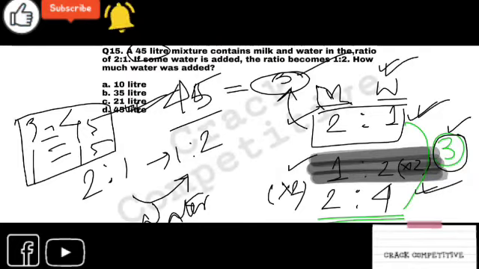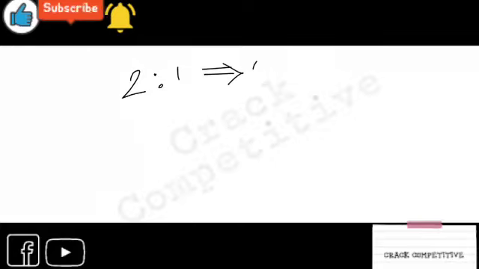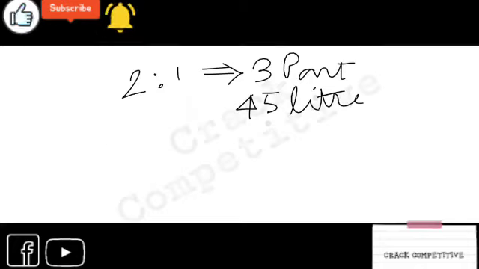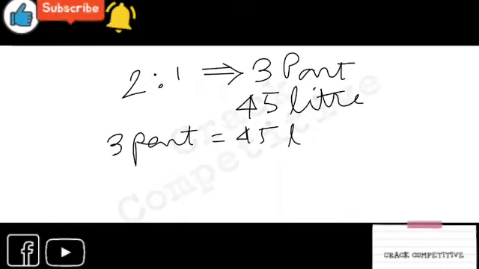The first ratio is 2:1. So the total amount of mixture is 3 part. What is given in the question? The total mixture is 45 liter. So we can say 3 part is equals to 45 liter, right? And 2 is to 1 was the ratio of milk and water, right?